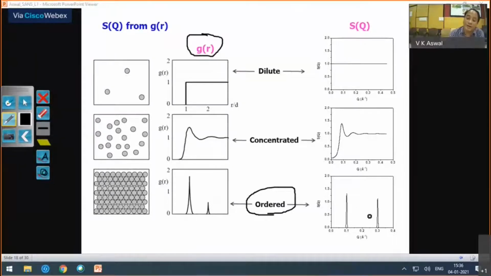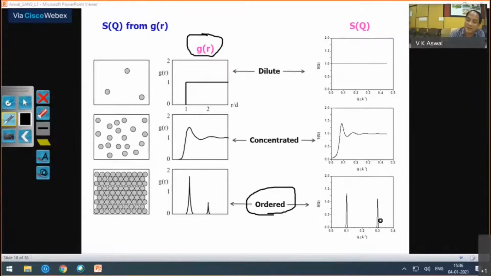That is the structure factor. But of course, when you see scattering intensity, it has to be multiplied with the form factor, which will be decreasing as a function of Q. So when you have an ordered system in small angle scattering, you will always see these having very low intensity, because it gets multiplied with the form factor.